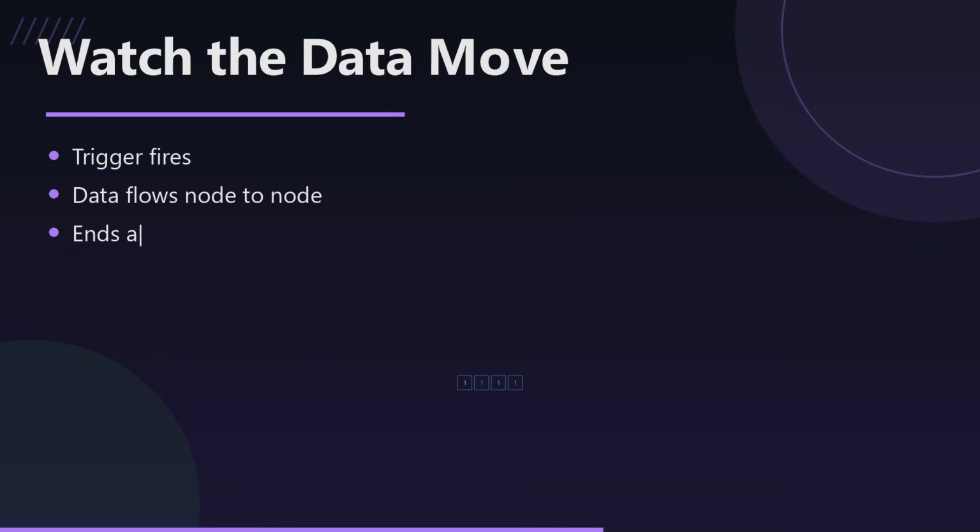Here's the trick that makes this click. Watch the data itself move left to right, from trigger through each node to the final action. It's not magic, it's just a value getting passed and transformed one step at a time.